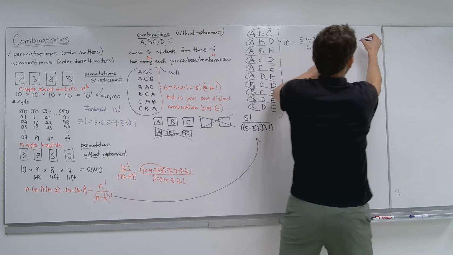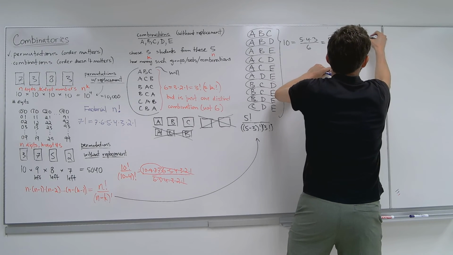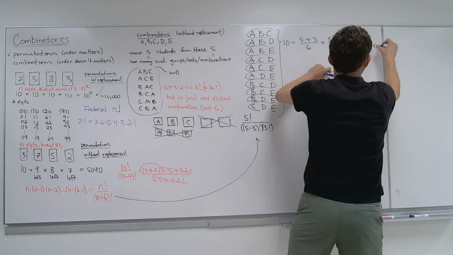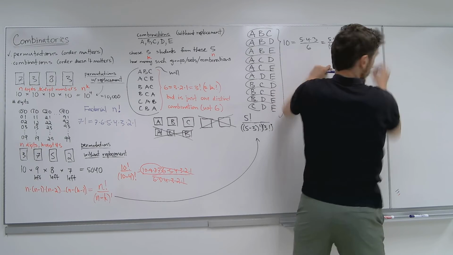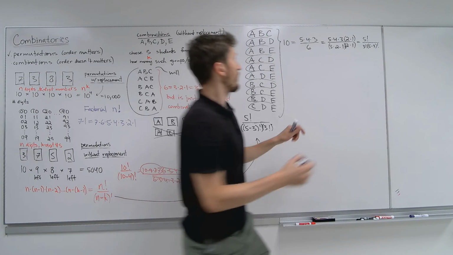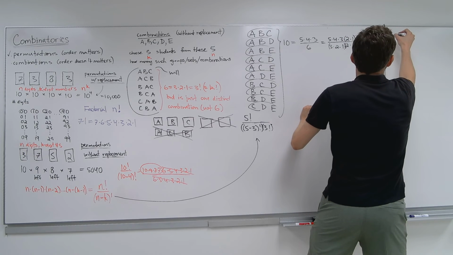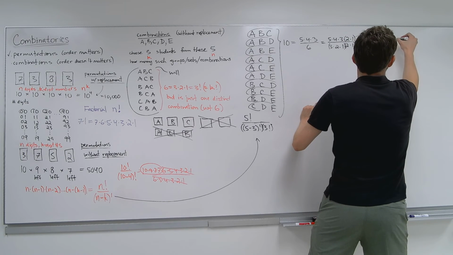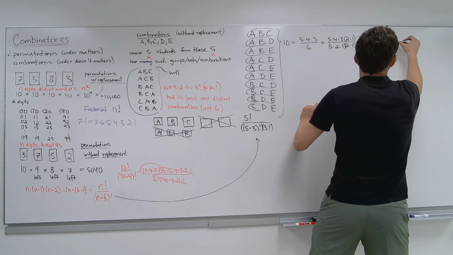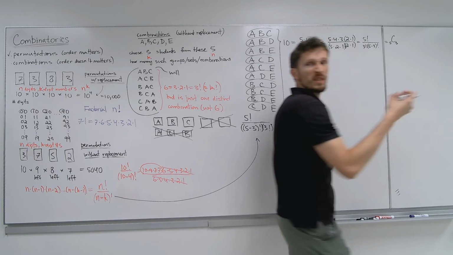And so you can actually say, you know what, it's 5 factorial over 3 factorial, 5 minus 3, that's what 2 is, factorial, okay? See that, everybody? And that's going to be something called 5 choose 3, or choose 3 from 5.